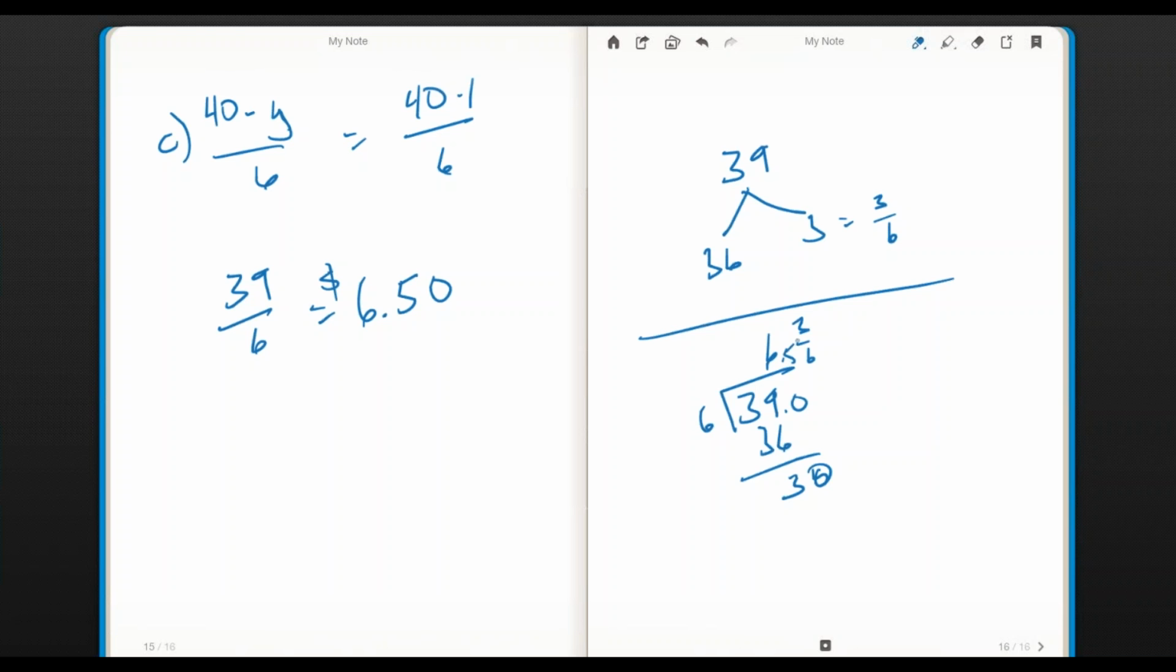and end up with 0.5. Either way, the bottom line of this is that you're going to have the solution of $6.50. All of this should be fairly obvious to your child to get $6.50 when they divide that.